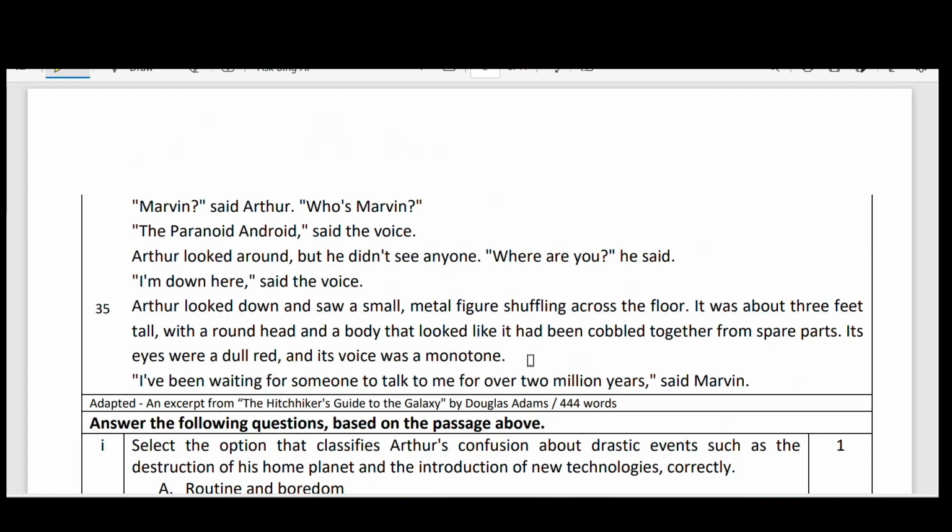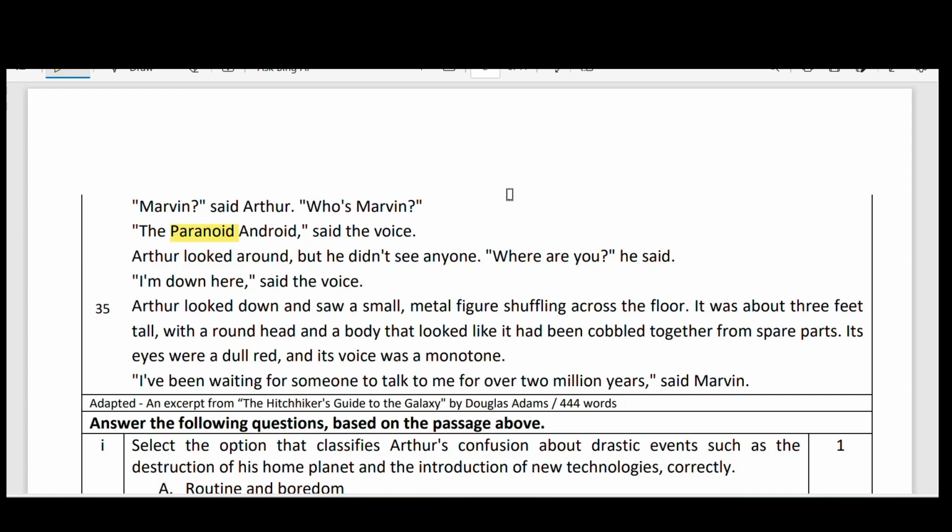"Marvin?" said Arthur. "Who is Marvin?" "The paranoid android," said the voice. "That's what I told you." Paranoia is almost like a human being. Here, paranoid android means a robot which is almost like human beings, said the voice. Arthur looked around, but he did not see anyone. "Where are you?" he said. "I am down here," said the voice.